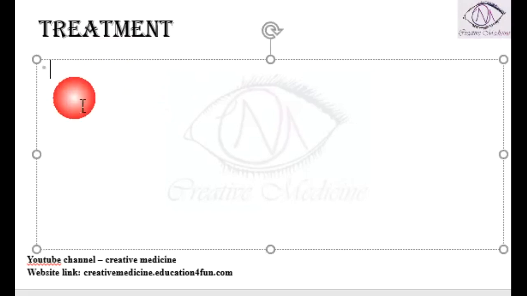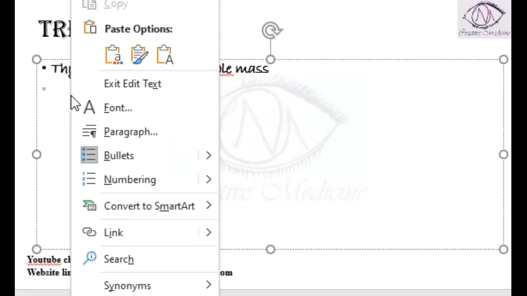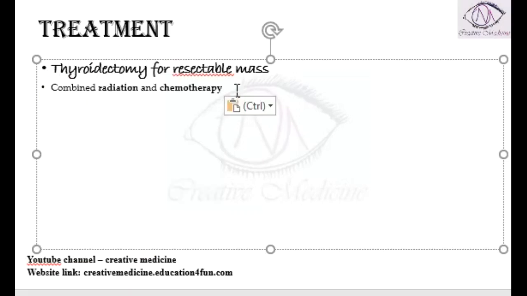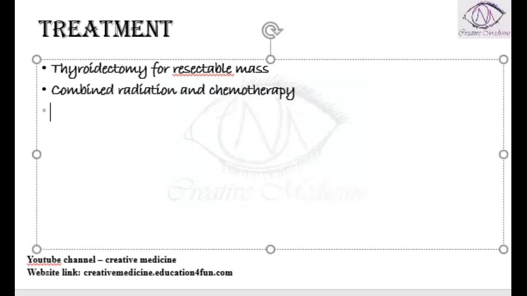But the problem is this is a highly deteriorating tumor, so it leads to only a very small improvement in survival. Along with thyroidectomy, we also prefer combined radiotherapy and chemotherapy in patients in the advanced setting.